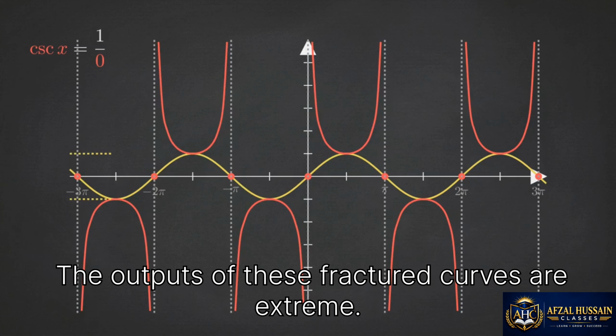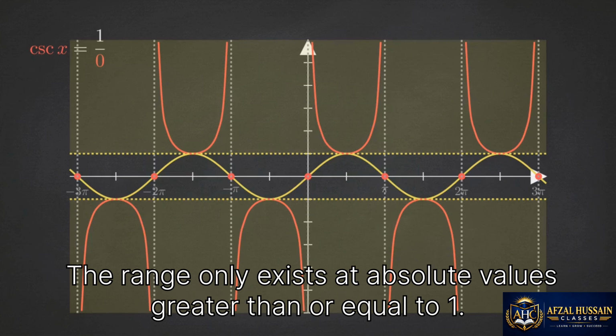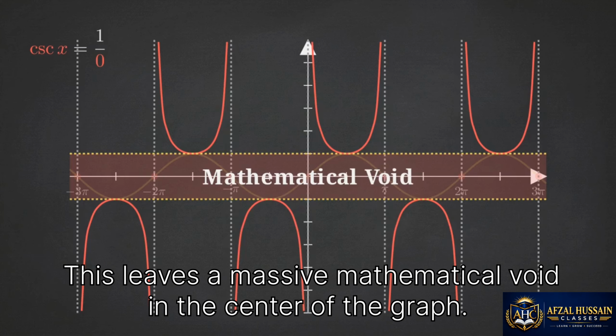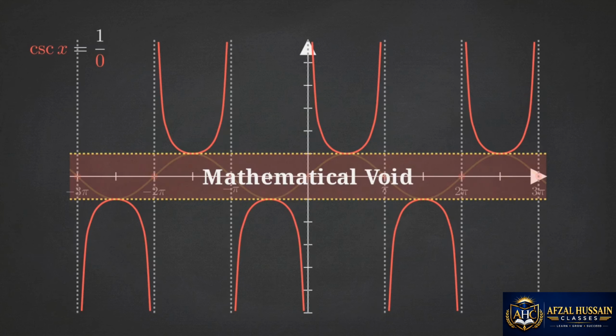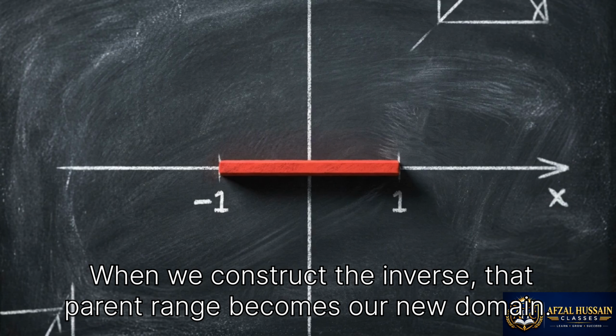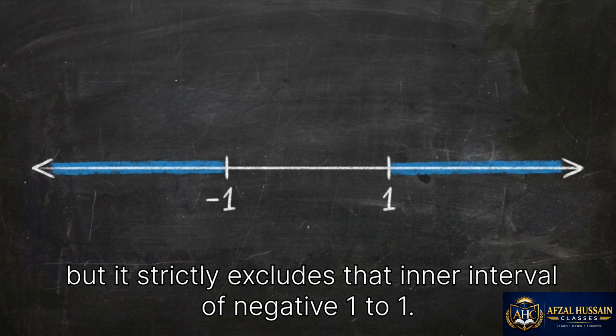The outputs of these fractured curves are extreme. The range only exists at absolute values greater than or equal to 1. This leaves a massive mathematical void in the center of the graph. The parent function never produces a value between -1 and 1. When we construct the inverse, that parent range becomes our new domain. The inverse cosecant can accept real numbers as inputs, but it strictly excludes that inner interval of -1 to 1.